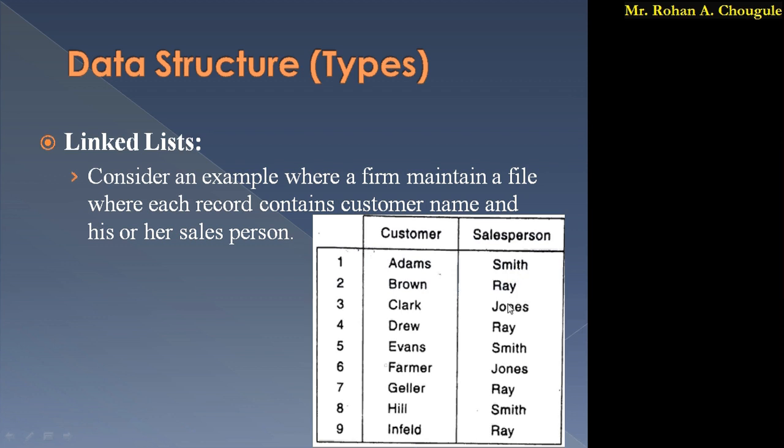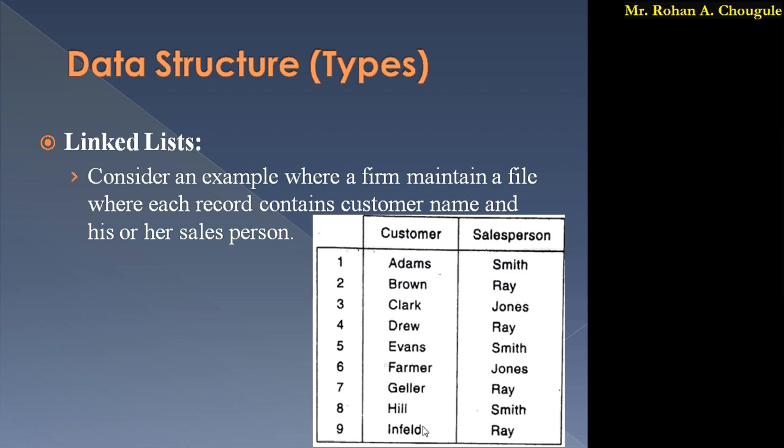For Brown, Ray is the salesperson. For Clark, Jones is the salesperson. For Drew, again Ray is the salesperson. So similarly, customers and salespersons are there. So we can store the data of customers and their respective salespersons in this manner.